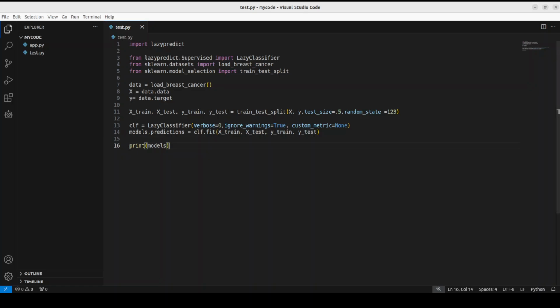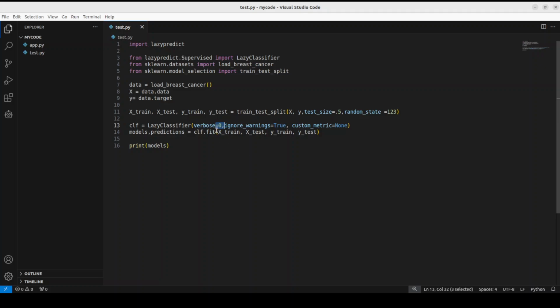So now let's look at this code, how Lazy Predict is working here. So the step one here is that we are loading the breast cancer dataset from scikit-learn, which is another library, and then it is splitting the data into training, which is X_train and y_train, and testing sets, which is X_test and y_test, using the train_test_split method. And then in step 2, it is initializing the lazy classifier, which is created with optional parameters like verbose equal to 0, which suppresses the detailed output, and then we are setting ignore warnings to true, and then we are using the default custom metric.